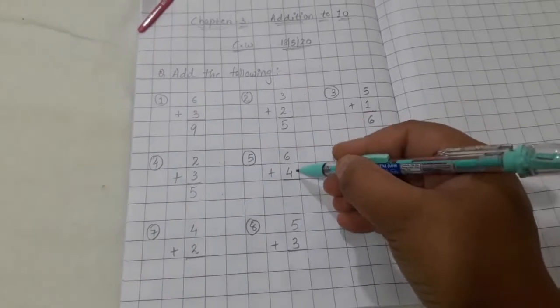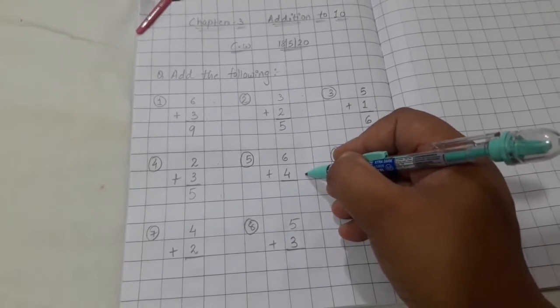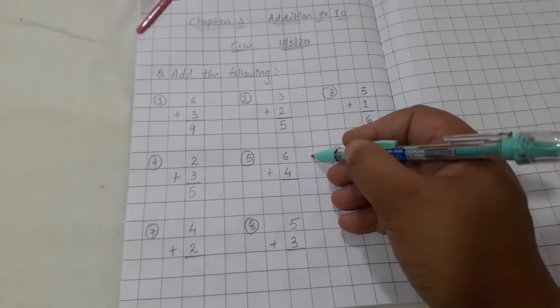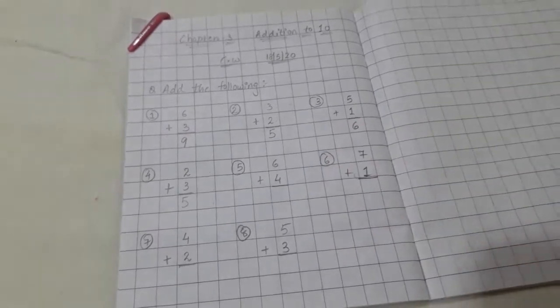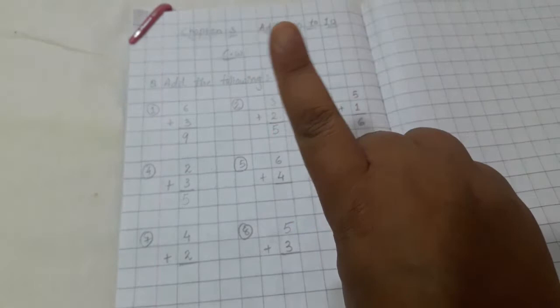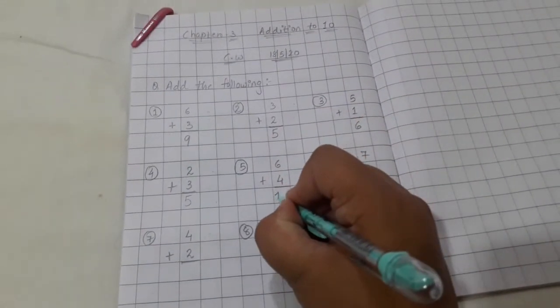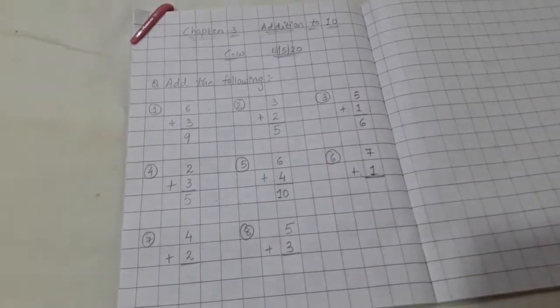Next is 6 and 4. Which is bigger number from 6 and 4? Yes, 6. So keep 6 in mind and 4 in fingers. 6 after 7, 8, 9 and 10. So answer will be 10.